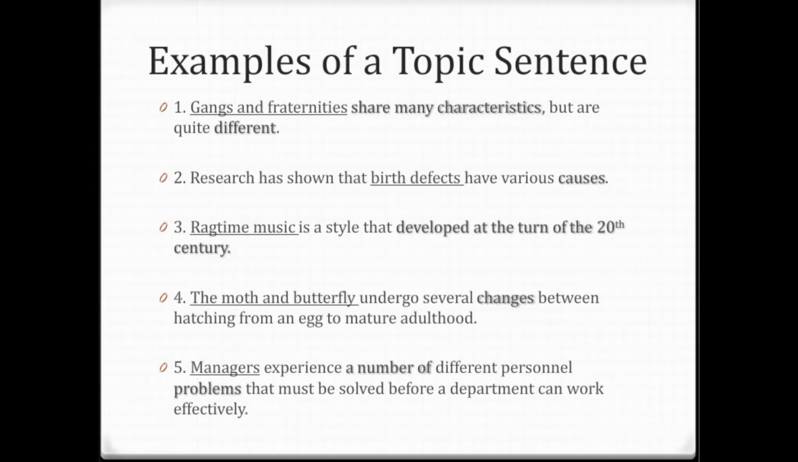Number 1, gangs and fraternities share many characteristics but are quite different. The underlined part in the sentence is gangs and fraternities, and this is the topic. What is the author's attitude about the topic? What is he going to say about the topic? He will be talking about different characteristics, and that's what he says in the topic sentence. And you read, share many characteristics but are different. So we can predict that the pattern of supporting details in this story will probably be comparison and contrast. He will be talking about similarities because we have share many characteristics, and he will be talking about differences, but